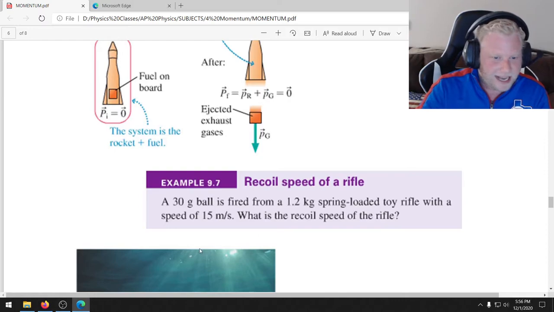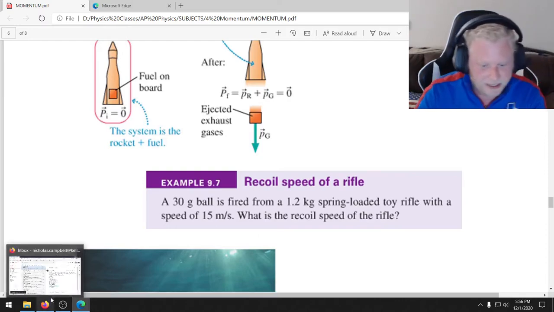So let's take a look at another example of a collision. Or, sorry, an explosion. So, in example 9.7, we've got ourselves a 30-gram ball. It's fired from a 1.2 kilogram spring-loaded toy rifle with a speed of 15 meters per second. And we want to know what is the recoil speed of the rifle.